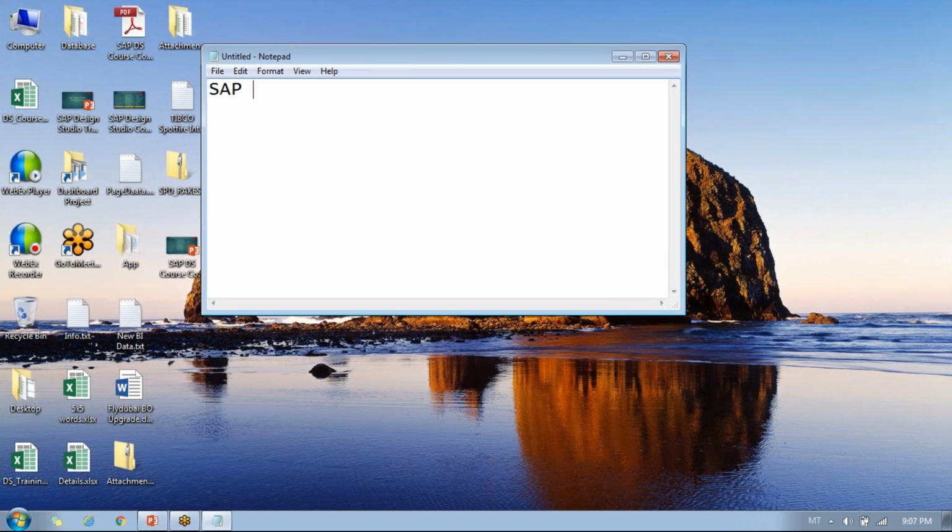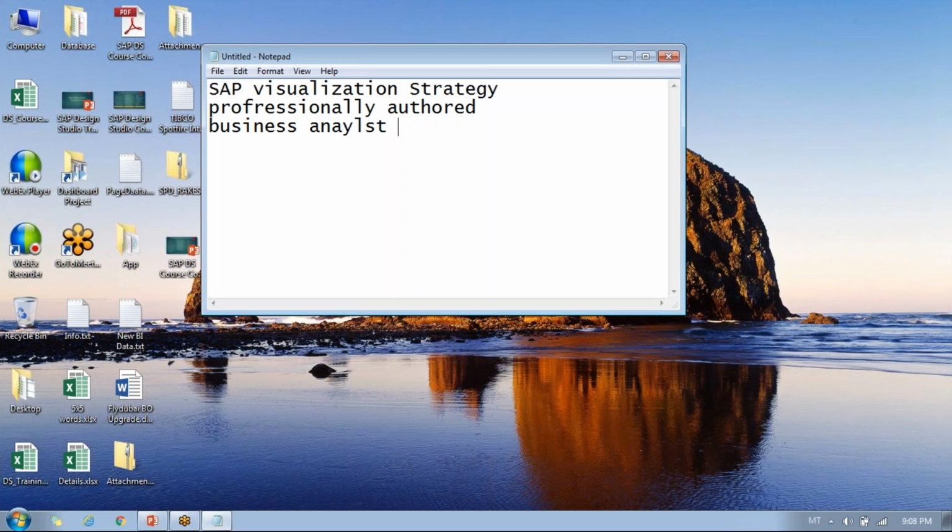So we're talking about the SAP visualization strategy. SAP has divided its visualization into three categories. One is professionally authored, another is business analyst driven, and another is self-service.